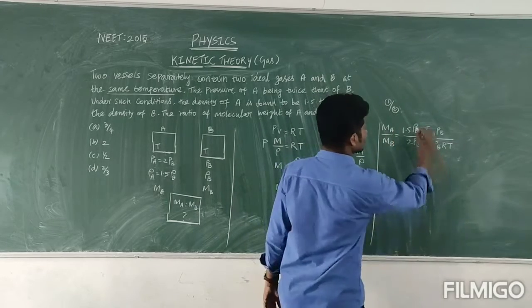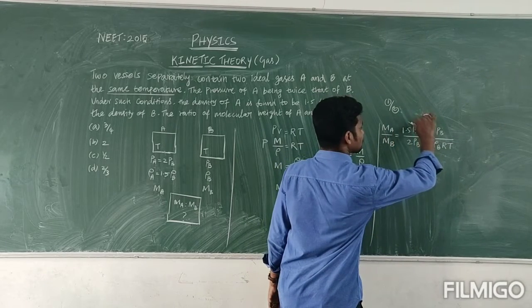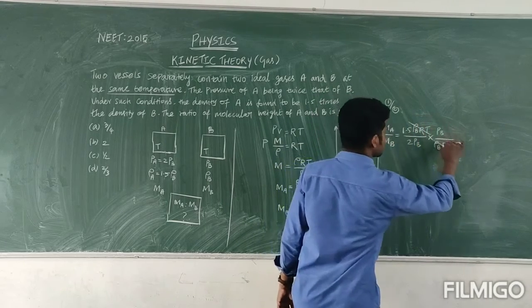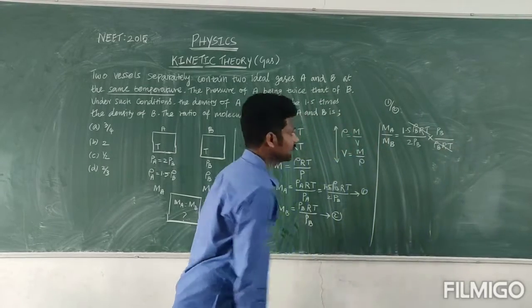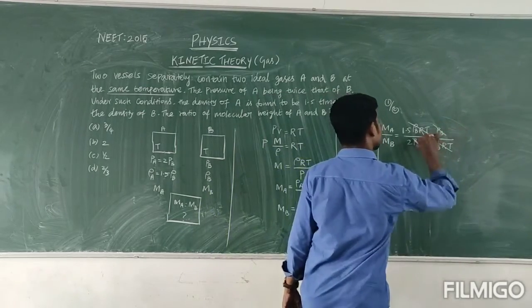Here density and RT will be cancelled for B, then the pressure of B cancels.